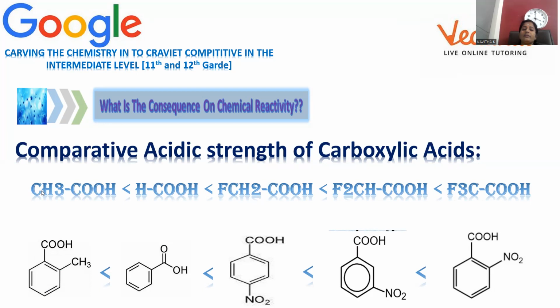But what it is doing is that electron density is released into the carboxylic acid. Whenever electron density is accepted, this oxygen is becoming electron rich. Whenever oxygen is becoming electron rich, it does not have a tendency to pull the bonded electrons, because already it has sufficient electron density, so electrons are not strongly pulled. So H plus is not easily removed from this one, so it is the least acidic compound.